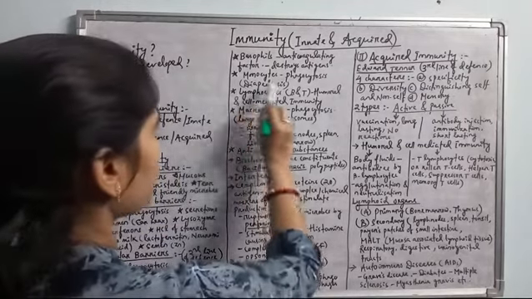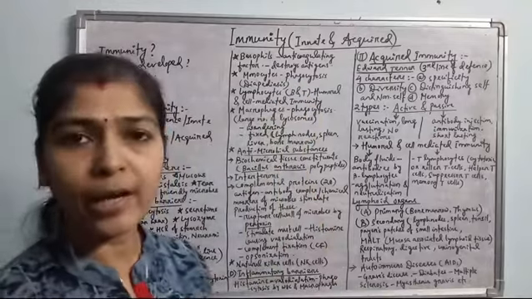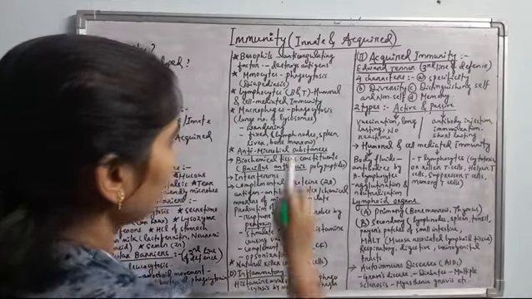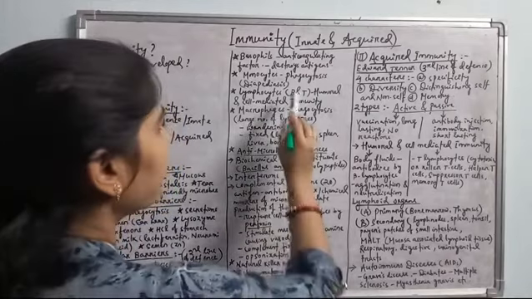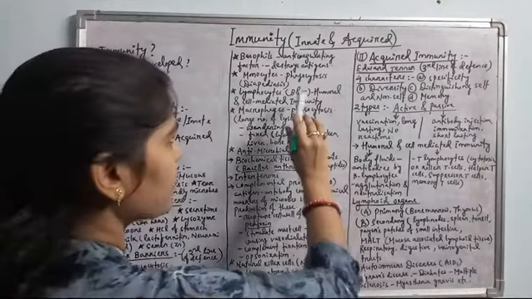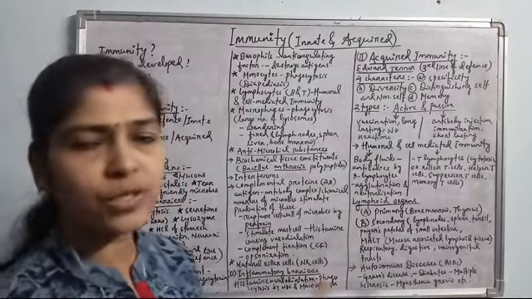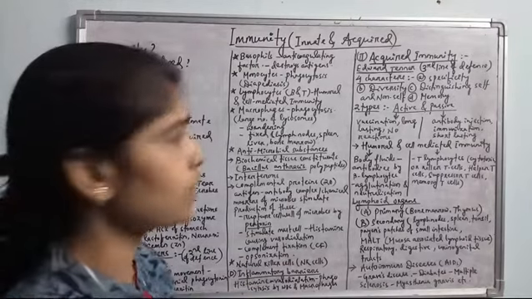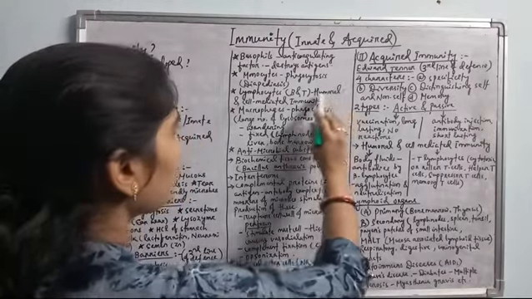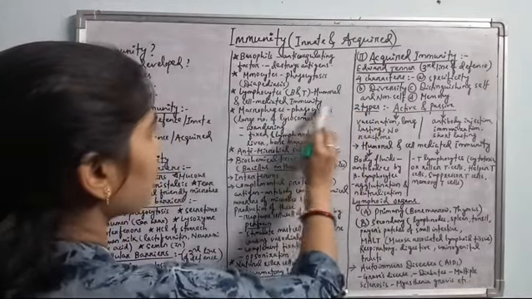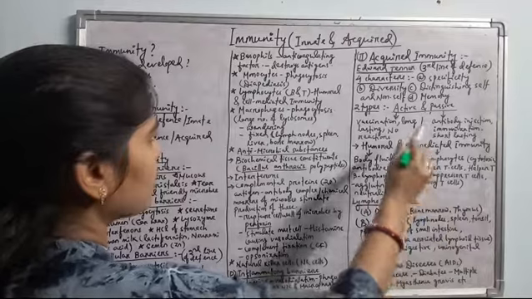Next, about the lymphocytes. Lymphocytes are also agranulocytes of WBC. Two different types of lymphocytes are there, B and T. B lymphocytes are processed and formed in the bone marrow. T lymphocytes are produced in the bone marrow, but are processed or matured in the thymus. Already we have discussed all these things in the previous classes. The B lymphocytes maintain the humoral immunity, that is blood-mediated immunity, and T lymphocytes maintain the cell-mediated immunity. We'll discuss this later in detail.